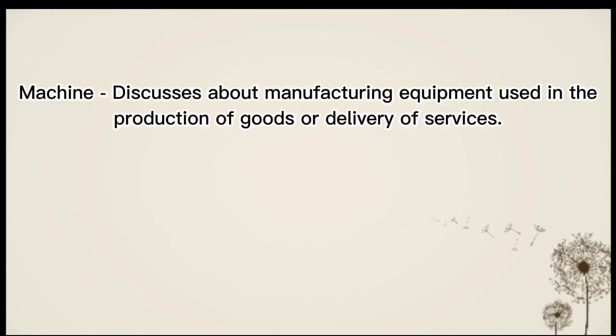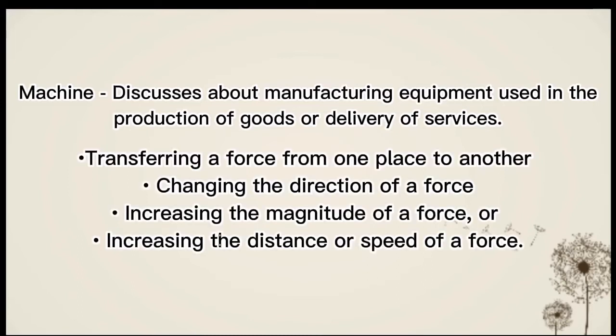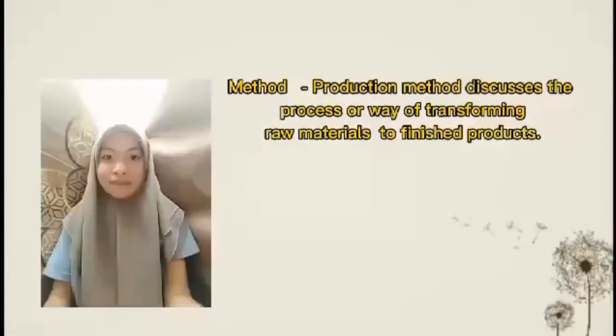Machine discusses manufacturing equipment used in the production of goods or delivery of services. A machine is a device that helps make work easier to perform by accomplishing one or more of the following functions: transferring a force from one place to another, changing the direction of a force, increasing the magnitude of a force, or increasing the distance or speed of a force.